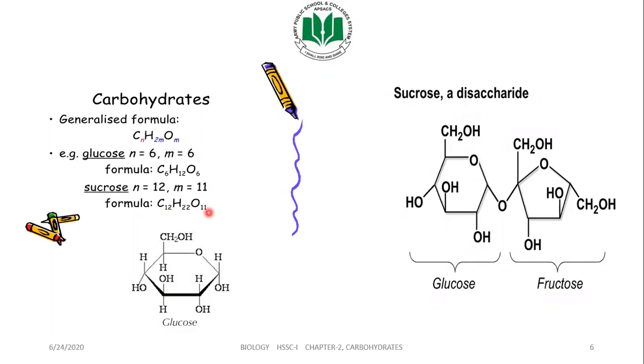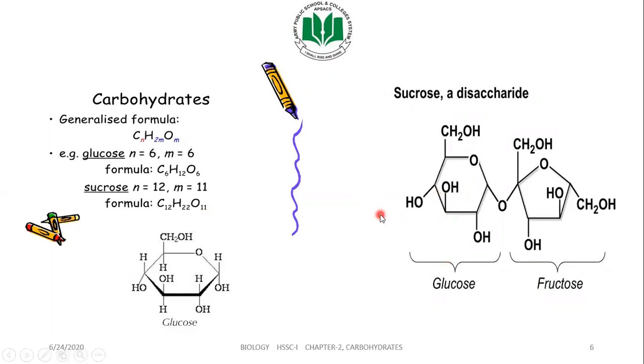Remember, you have to learn these chemical formulas: C6H12O6 for glucose and C12H22O11 for sucrose. We will repeat them throughout the chapter, so you don't have to cram it, but you just have to keep that in mind.